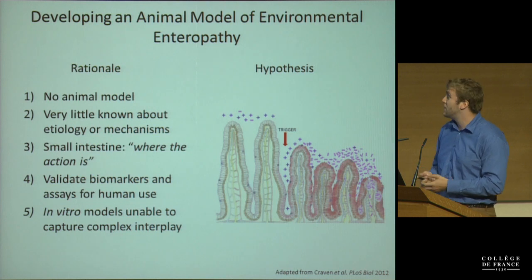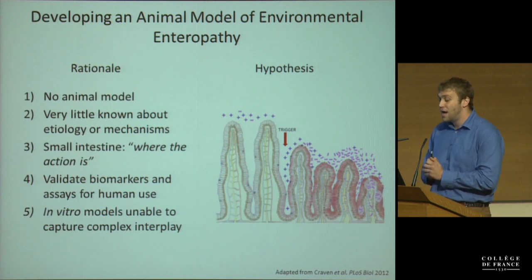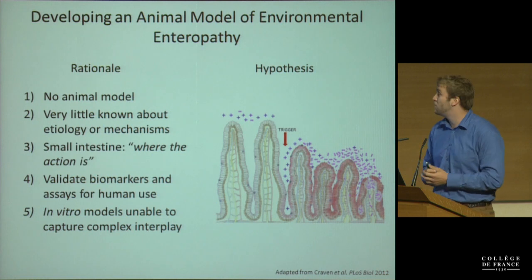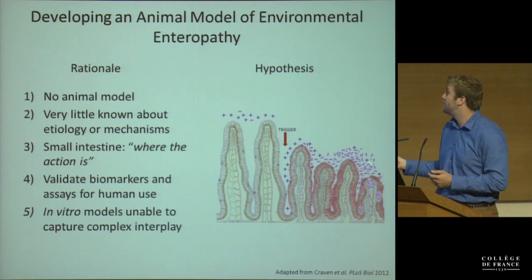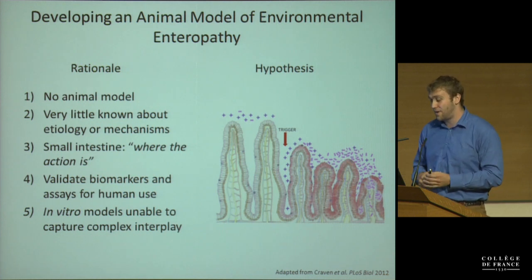So the hypothesis we have is that there's some early life trigger. This is in the small intestine, that normally it's colonized by mostly gram-positive microbes. However, there's a trigger, and this could be, say, a diet change or a microbial exposure change that leads to this proliferation of, say, pathobionts, gram-negative bugs. And this can lead to this villus atrophy and all the sequelae of enteropathy.